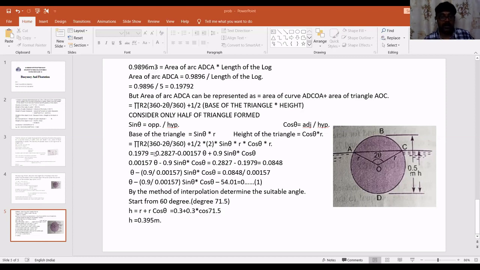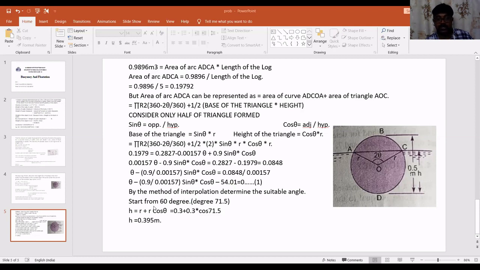So I will substitute all in this equation and calculate the value of theta by the method of interpolation. Here I get an equation. In this equation, I randomly substitute the value of theta starting from 60 degree. The right hand side should be equal to 0.